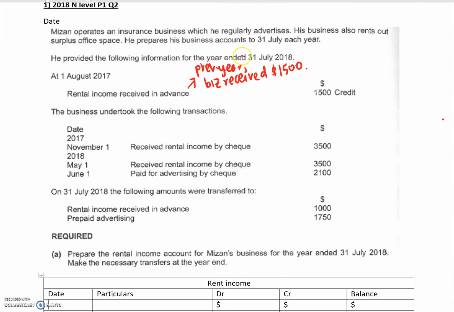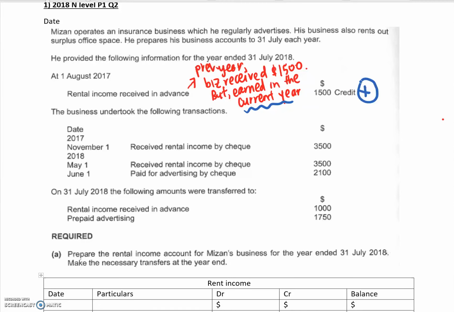This amount was received in the previous year, but because it's a receipt in advance, it actually meant that this is supposed to be earned in the current year. Okay, and because it is supposed to be earned in the current year, we have to add to our income this year. It's earned in the current year.